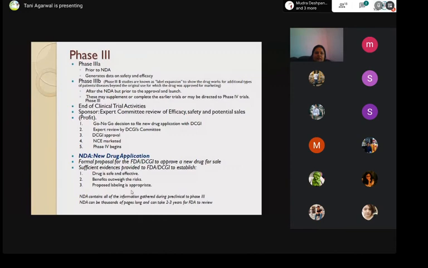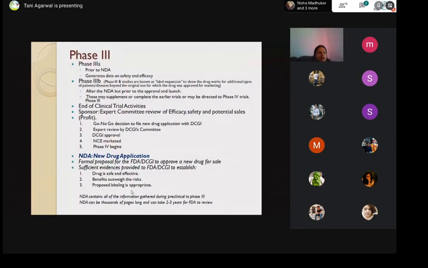That is how phase 3A and 3B differ. Phase 3A generates data on safety and efficacy, and phase 3B may supplement or complete the earlier trials or may be directed to phase 4 trials, right?